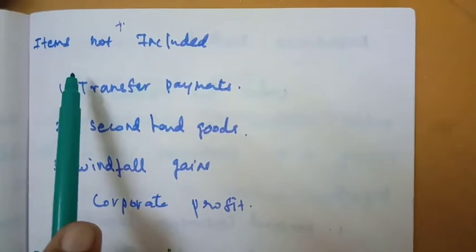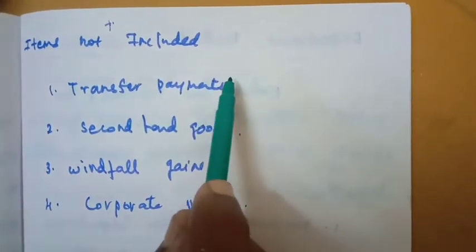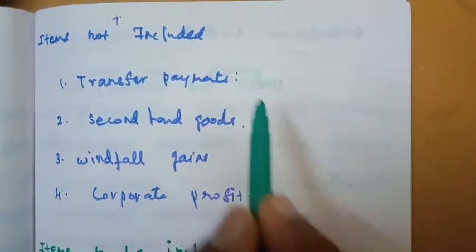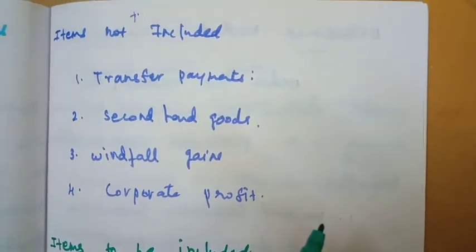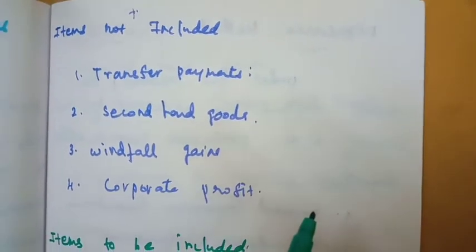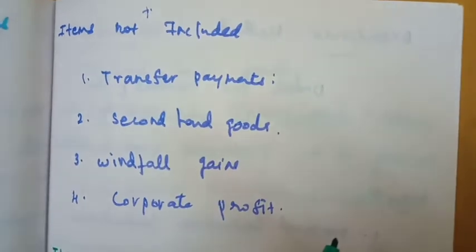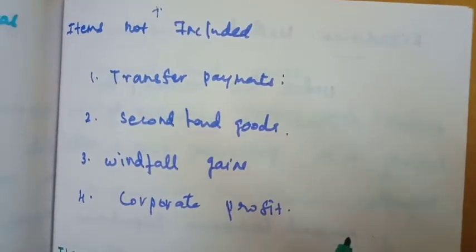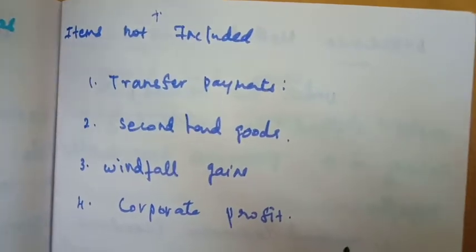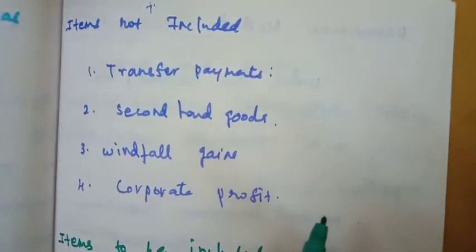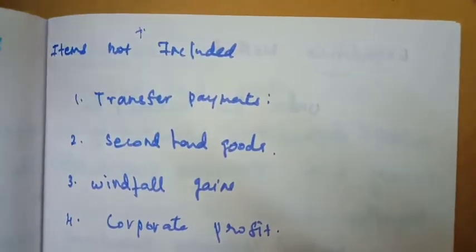What are the items not to be included in the income method? One is transfer payments. Transfer payments are a kind of receipt, but they are not considered as income. Transfer payments mean pension, widow remarriage fund, widow relief. The benefits given by the government to the people are known as transfer payments. These transfer payments are not included in our national income calculation.